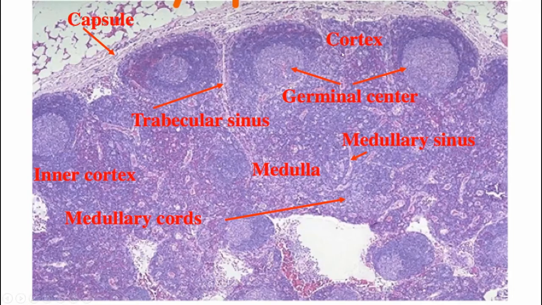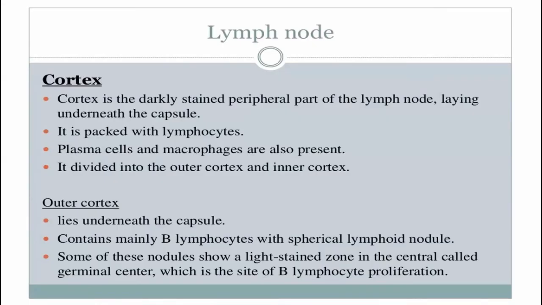The cortex of a lymph node has two areas, the outer cortex and the inner cortex or the paracortex. The outer cortex lies adjacent to the capsule, underneath the capsule. It contains mainly B lymphocytes with the lymphoid nodules. The B lymphocytes are aggregated spherically.